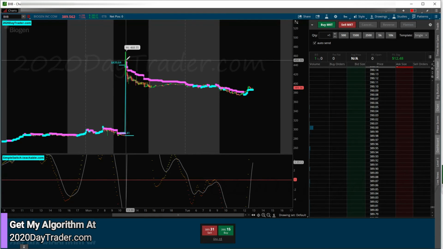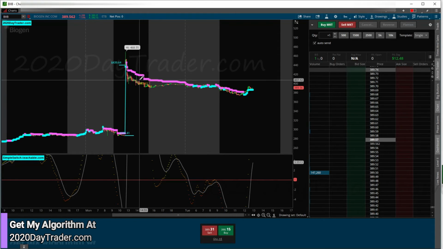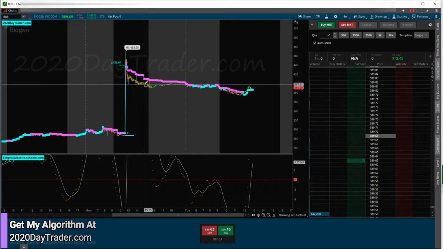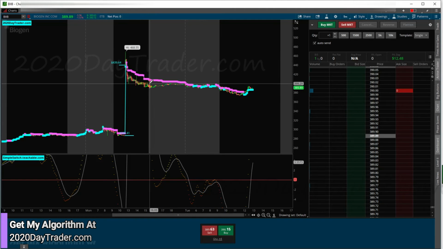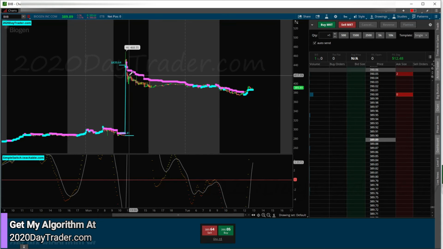Even though over the last 3 years, this would be a 100% success rate. I just couldn't do it because of the risk reward. I would have to be willing to lose hundreds of thousands of dollars on this trade, but make hundreds of thousands of dollars in a single trade as well. So I just couldn't do it. So then I was like, all right, I'll get in with 100 shares. I couldn't do it, but I really want to trade it. So I was like, I'm just going to do it with 1 share.